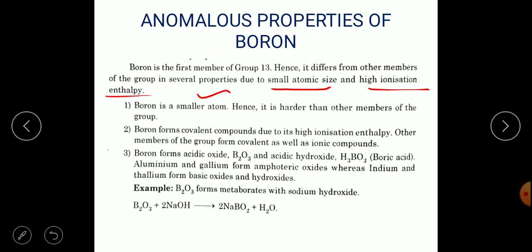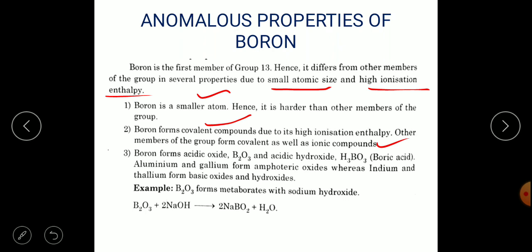group 13 elements. Boron forms covalent compounds due to its high ionization enthalpy. Other members of the group form covalent as well as ionic compounds. So this is another anomalous behavior of boron, that it forms only covalent compounds, whereas other members of the group have the ability to form both ionic and covalent compounds.